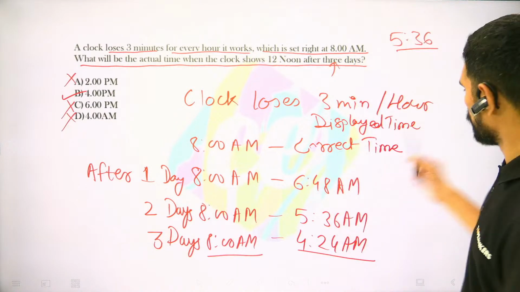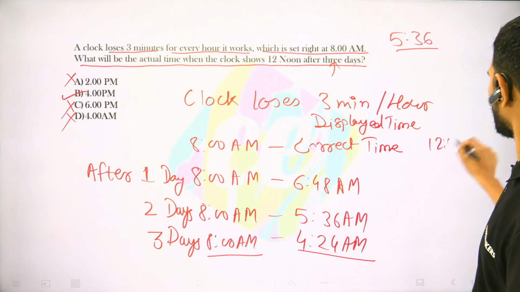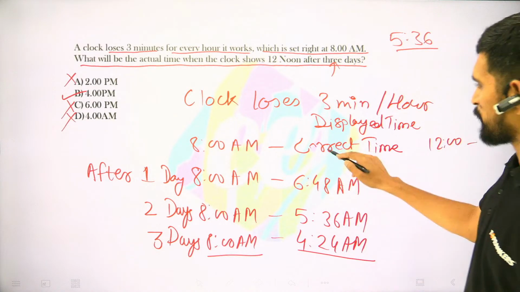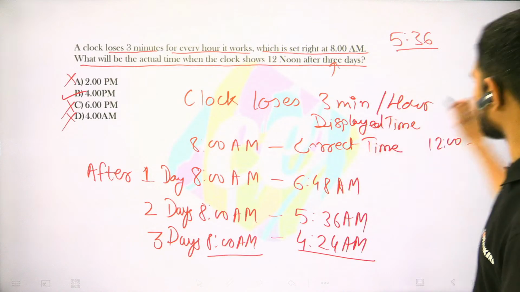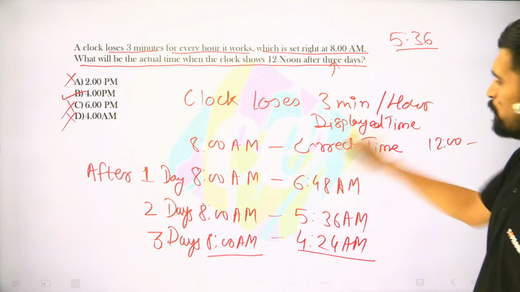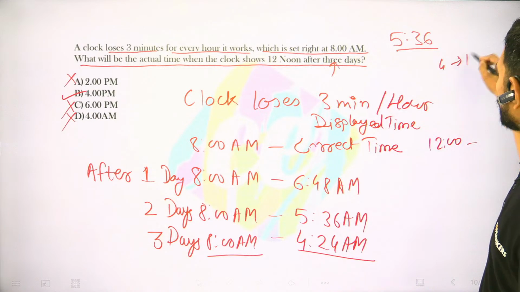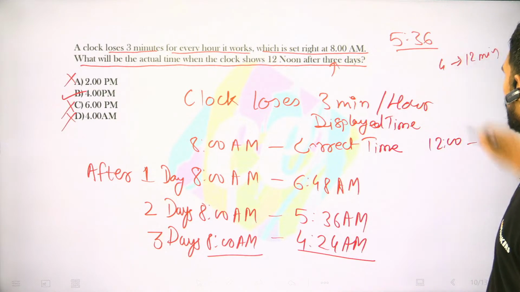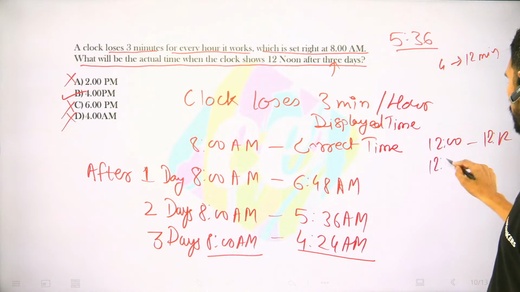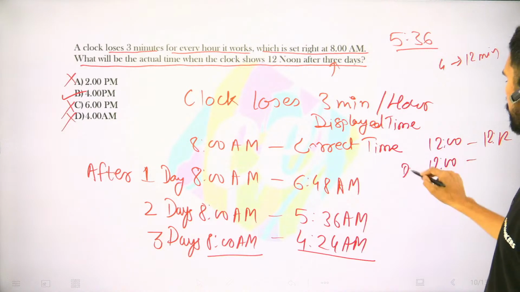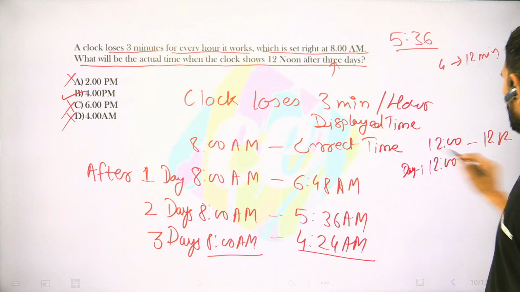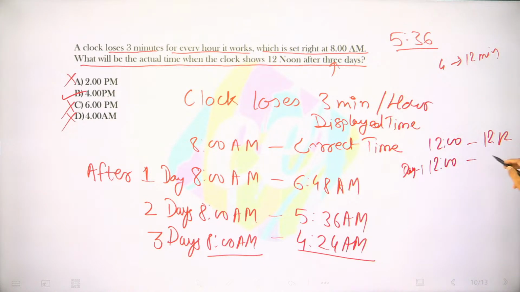12 noon, अगर क्लॉक डिस्प्ले करेगा तो आफ्टर 4 आवर्स क्लॉक कितना लूज करेगा? 12 noon, 4 hours में क्लॉक विल बी लूजिंग 12 minutes, right? So correct time will be 12:12. So next day 12 noon, day 1. So 72 minutes I'll be adding, 12:24 plus 1, so 1:24 PM, right?